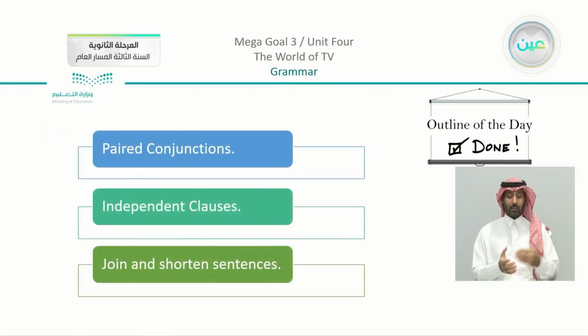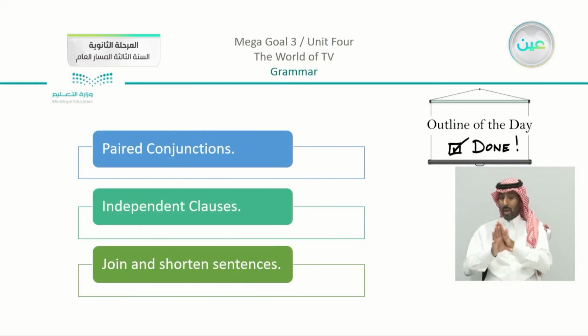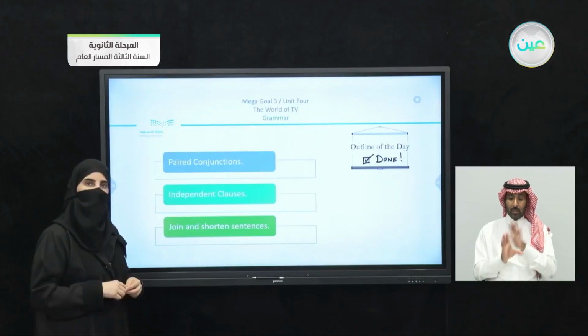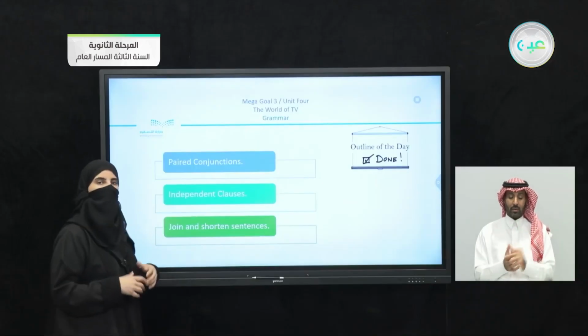At the very end, our outline is: we studied paired conjunctions, we studied independent clauses, and we studied also coordinating conjunctions, which are related to independent clauses. And at the very end, we shortened sentences.